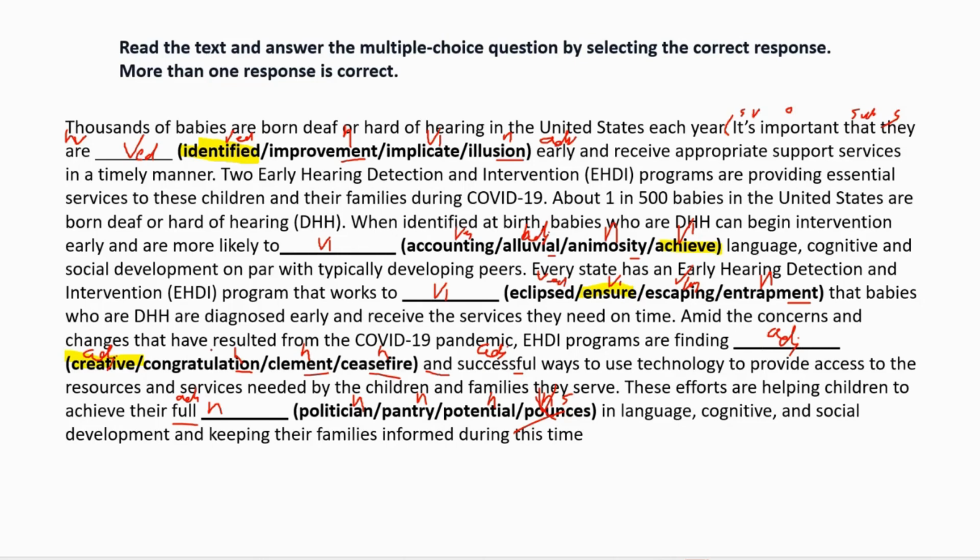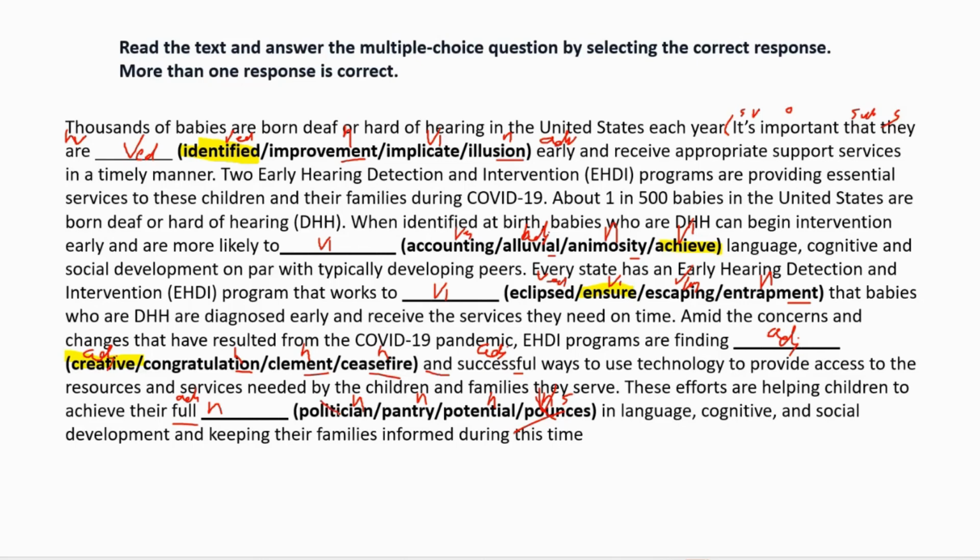Amid the concern and changes that have resulted from COVID-19, this program is finding creative and successful ways to use technology to provide access to the resources and services needed by the children and families they serve. These efforts are helping children to achieve their full dash in language, cognitive, social development, and keeping their families informed during this time. So these efforts are helping children to achieve their full potential.